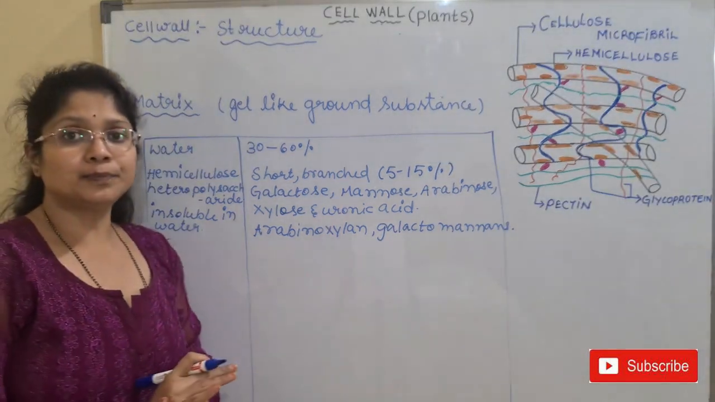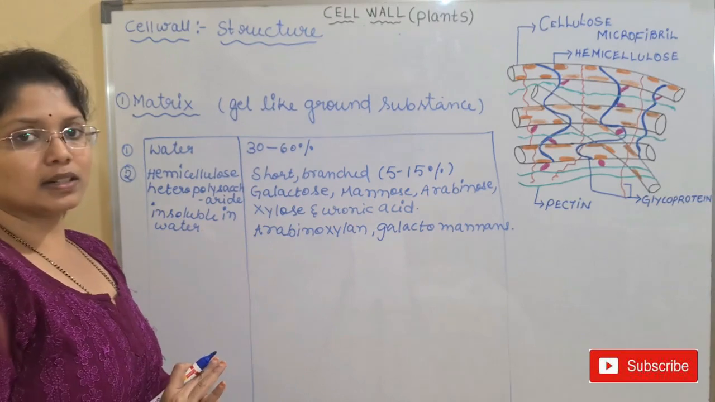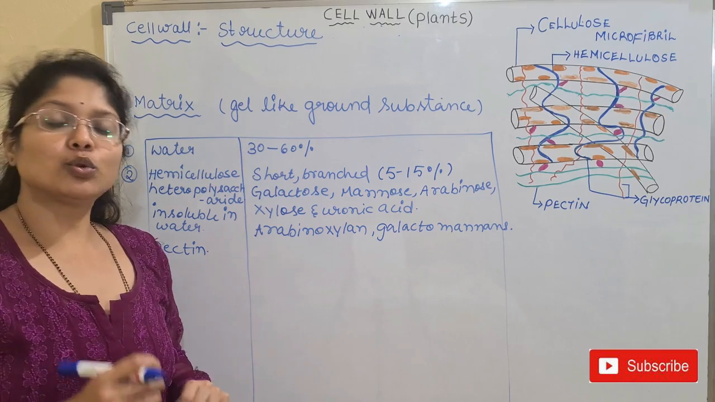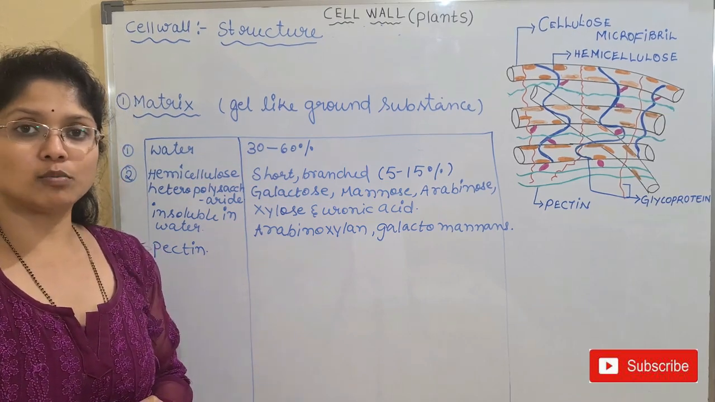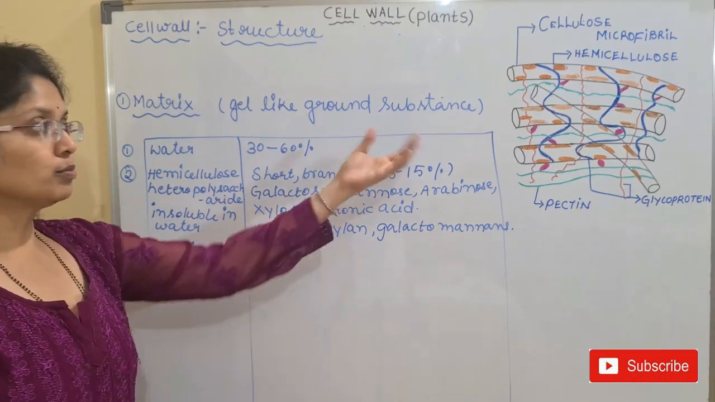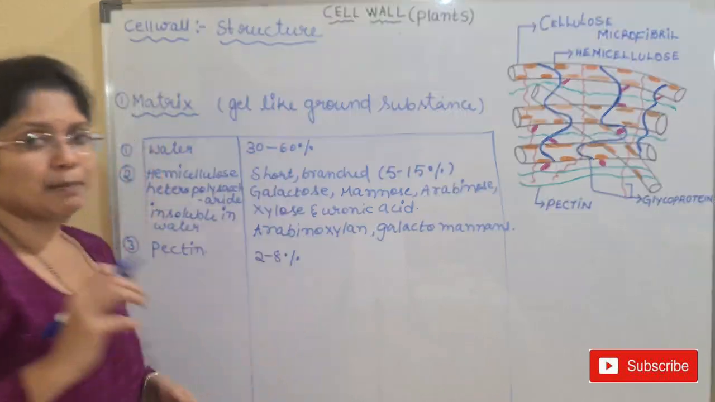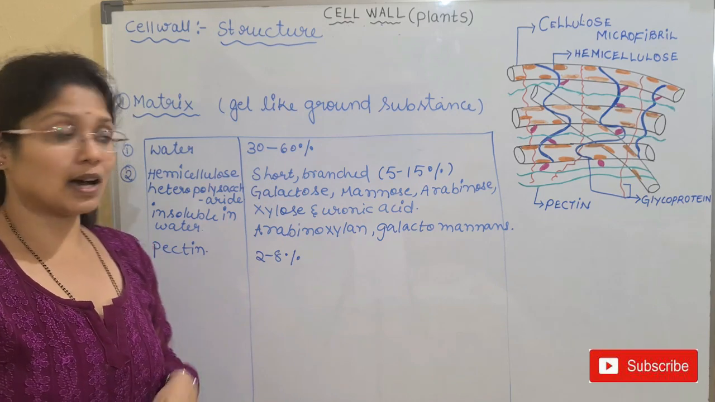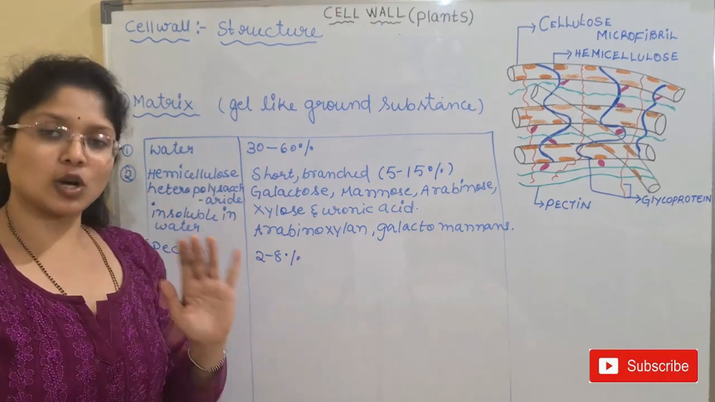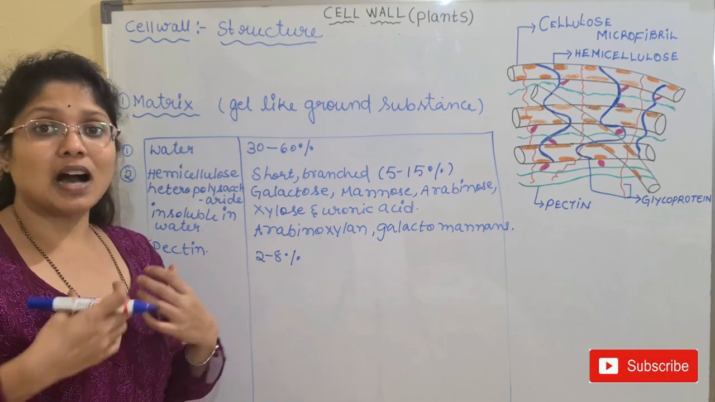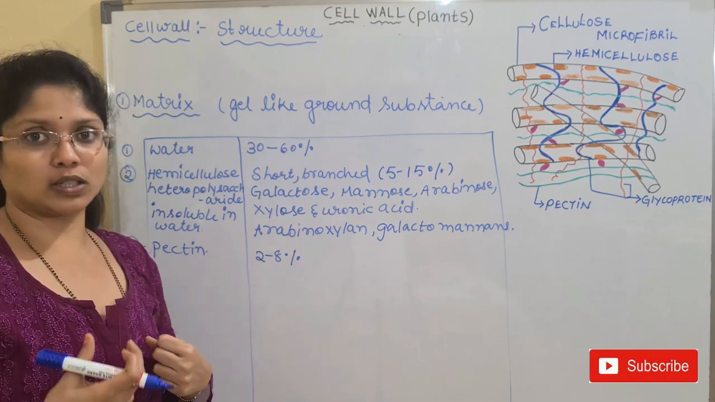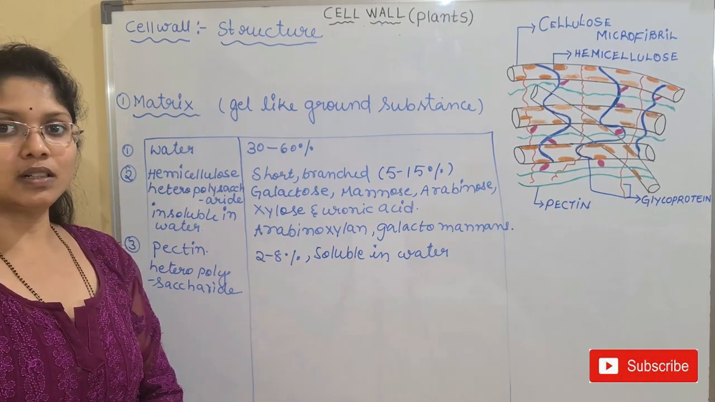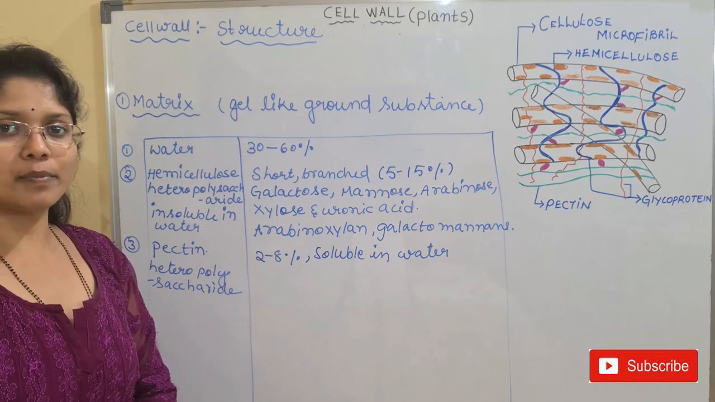And next, coming to the third important component of the matrix, that is pectin. Pectin will occupy 2 to 8%, almost 2 to 8% of the volume in the matrix. What type of substance is pectin? Pectin is again a heteropolysaccharide, but it is soluble in water. Unlike hemicellulose, which is insoluble in water, pectin is a highly hydrated compound and it is soluble in water. It mainly forms rigid gels; with the ability to hydrate, it will form rigid gels.